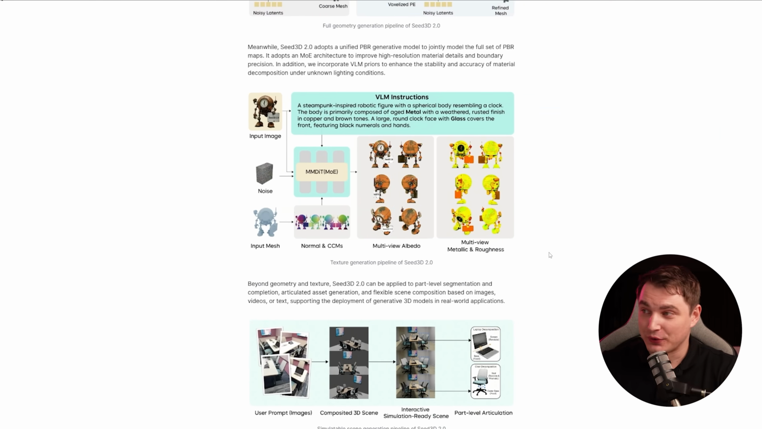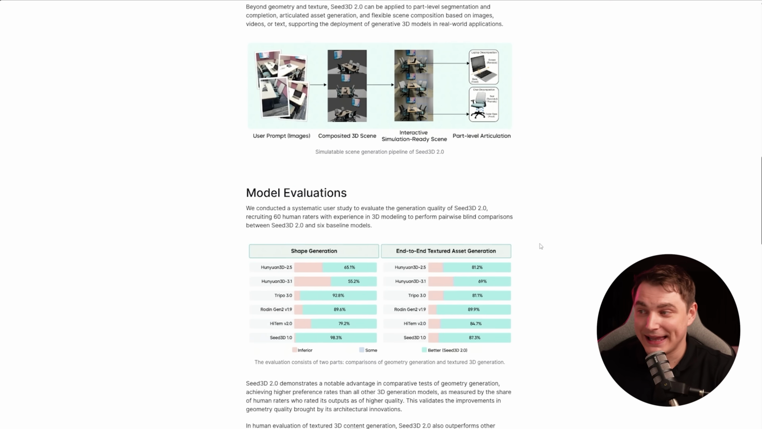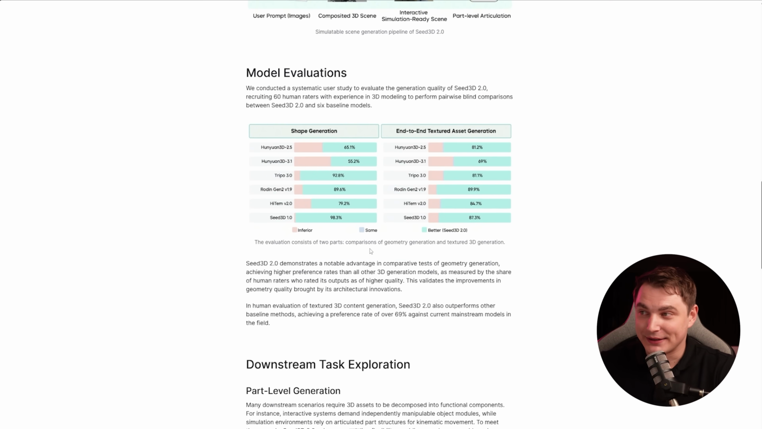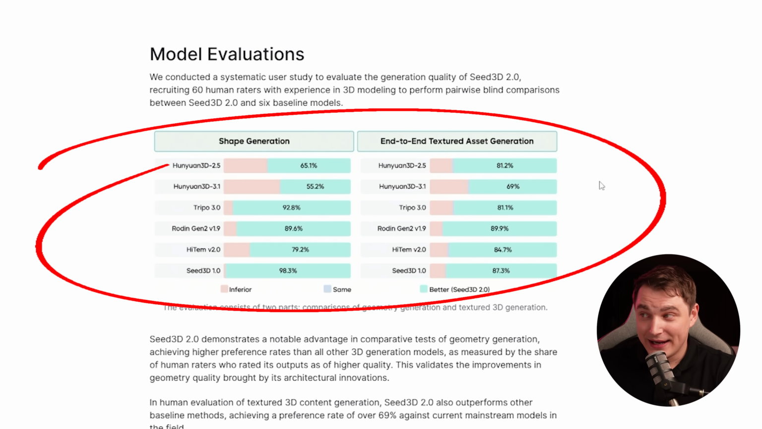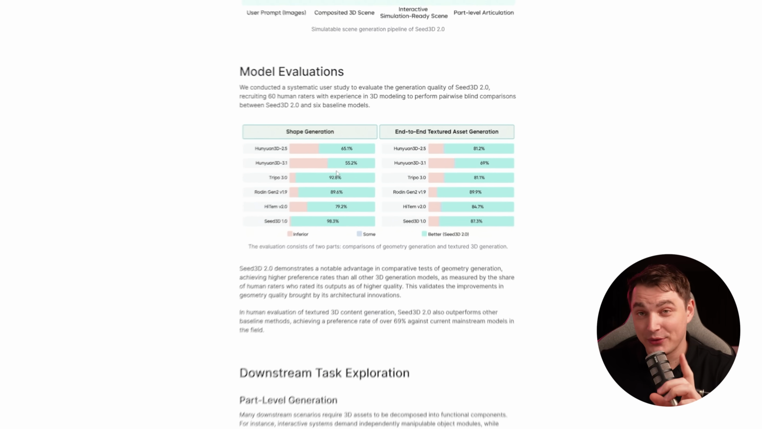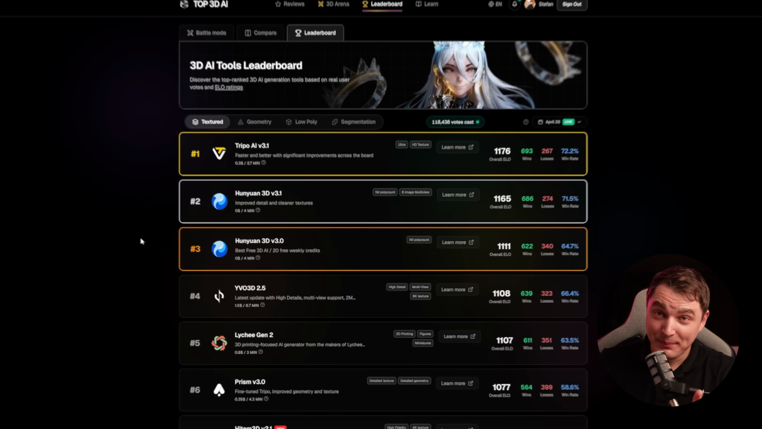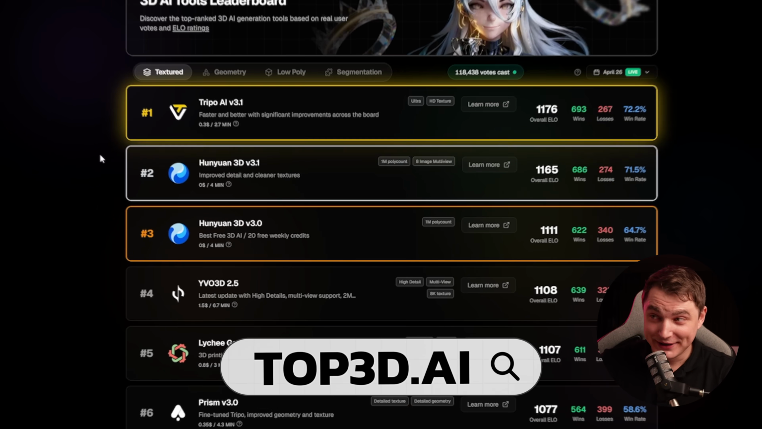Of course, the link to the blog post will be in the description. Let me highlight key moments for you. First of all, they claim that it is absolutely outstanding. Look, by their evaluation, it beats pretty much every model out there. I think the closest one here is Hunyuan 3.1, and we're gonna see if that's true or not. I'm gonna compare it to the best models according to Top 3D AI.